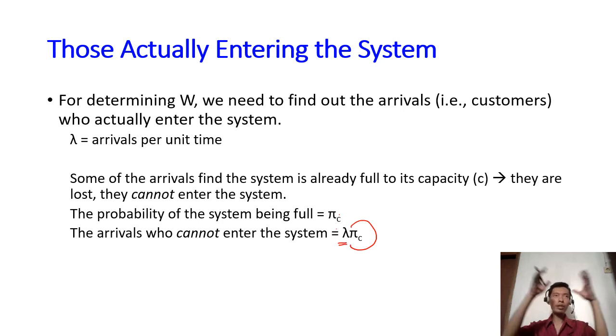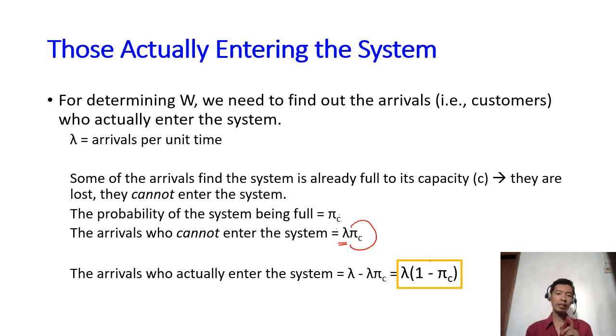Remember, lambda is the original bunch of people who want to come into our system, but there's a probability of pi C that the system is full and they will be rejected. So lambda times pi C are the people rejected from the system because they find it full when they arrive.